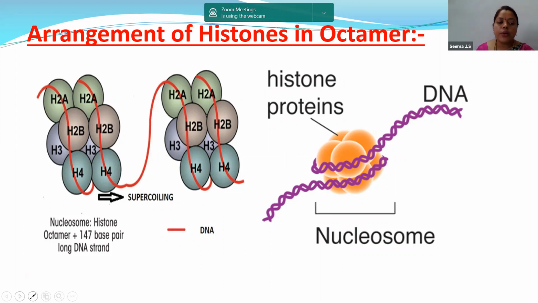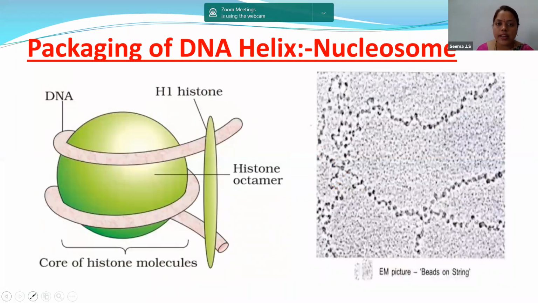Now, children, when you get this question in your exam, how are you going to write it? The first point you can write is nucleosomes are like bead-like structures. Now, children, you might have a doubt, what is this bead-like structure? When you see this picture, that is the EM picture, beads on a string, you can observe over here that the dot-like structures are the nucleosomes, and they are connected to each other with a fine thread-like structure. So that's why we call it beads on a string.